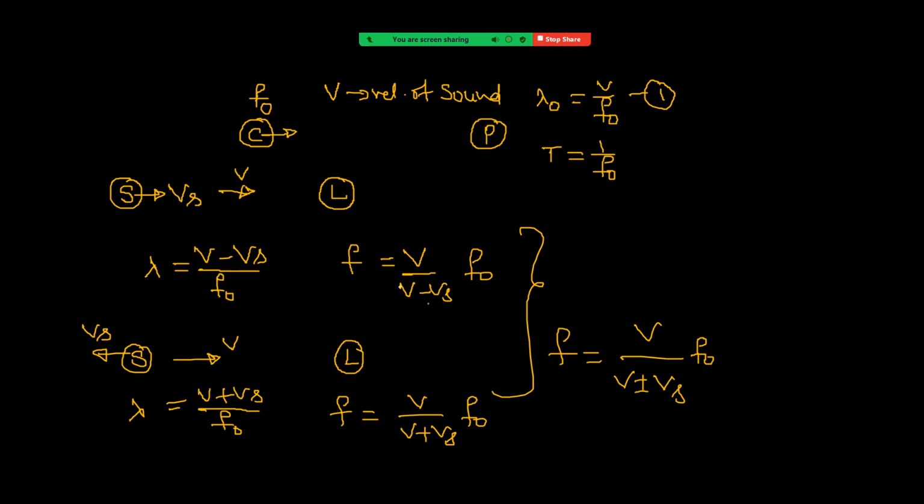When the denominator is less, the frequency will be more. And we take plus when the source moves away from the listener. So this is case one: F equals V by (V plus or minus Vs) into F naught. One key point is that the wavelength changes when the source moves. Now see the notes that correspond to this for case one.